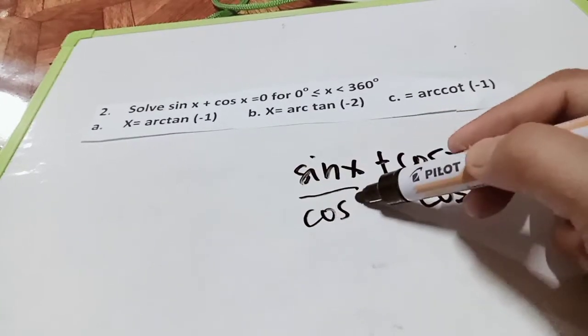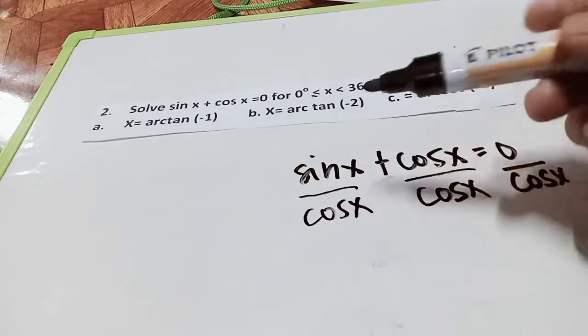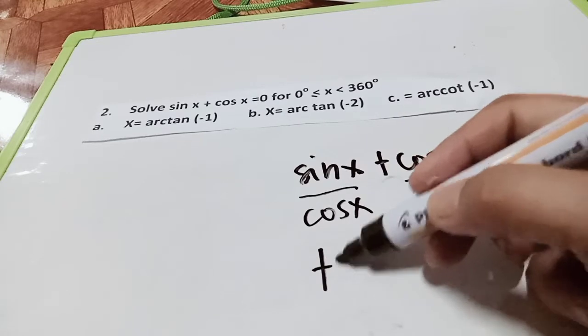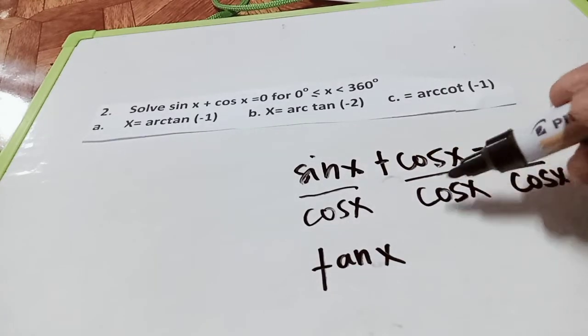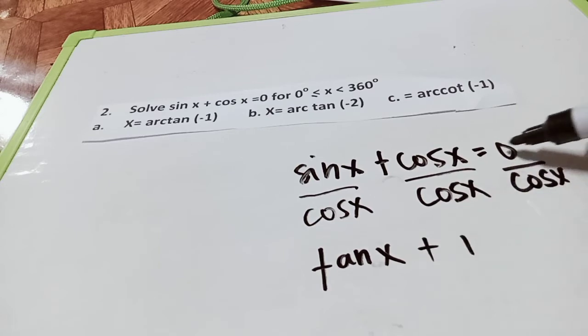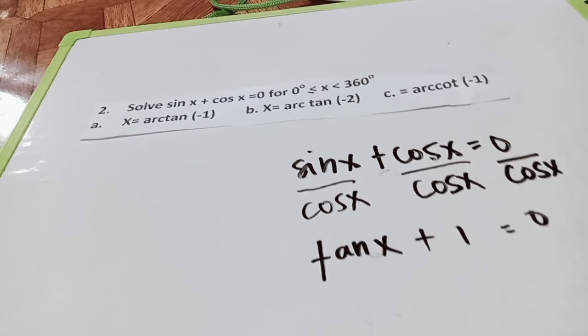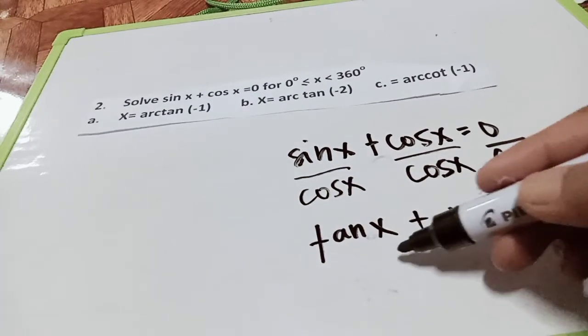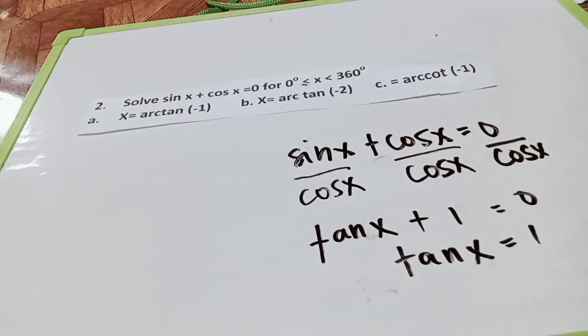Then we know that sine x over cosine x we will change to tangent x. Cosine divided by cosine will become 1, and 0 divided by cosine will become 0. Right? Then we transpose this one, so tangent x will become negative 1.